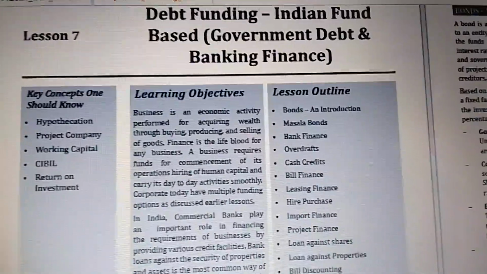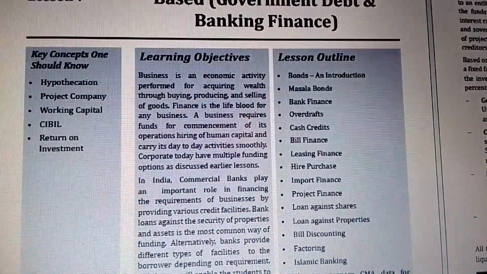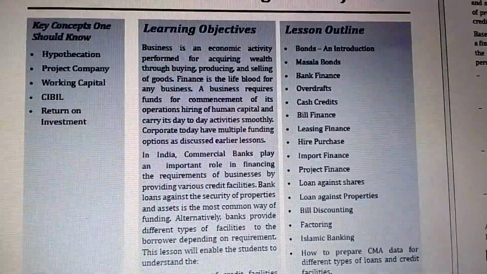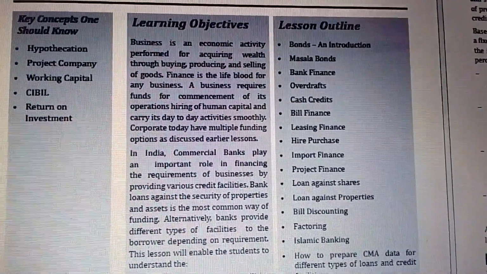Lesson number 7, debt funding, Indian fund-based government debt and banking finance. Key concepts one should know: hypothecation, project company, working capital, CIBIL, return on the investments. Learning objectives: business is an economic activity performed for acquiring wealth through buying, producing, selling of goods.